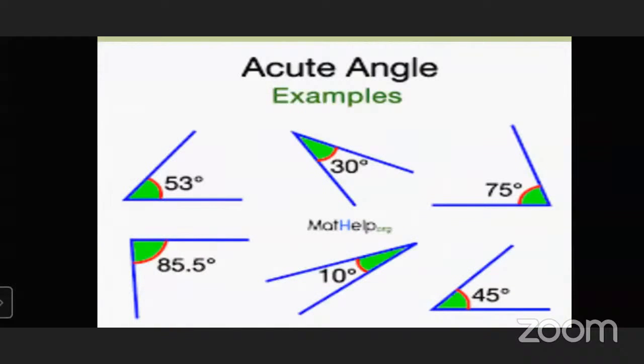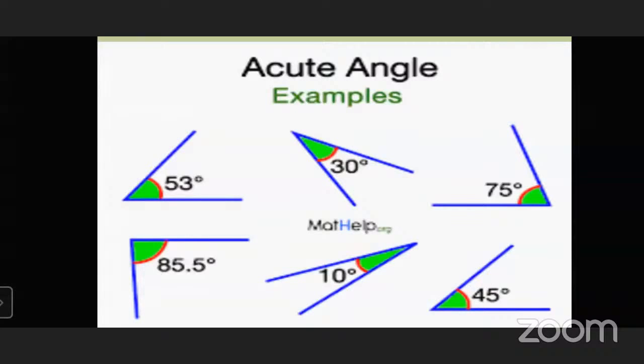Here are some examples of acute angles. That is an angle of 50 degree. Measurement is 53 degree, which is an acute angle. Measurement of 30 degree is also an acute angle. Measurement of 75 degree is also an acute angle. Measurement is 85.5 degree, which is closest to 90 degree, but not 90 degree. So it is also an acute angle.